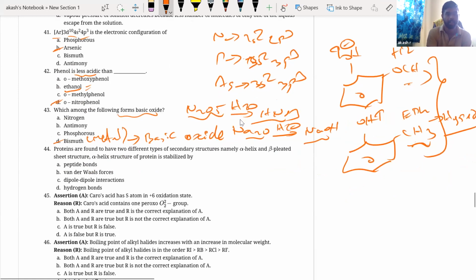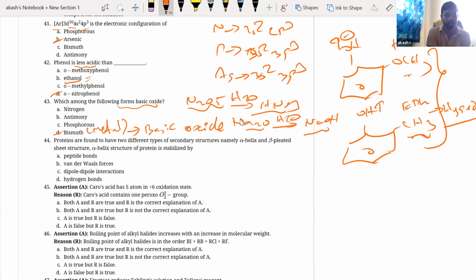Next. Proteins are found to have two different types of secondary structures, alpha helix and beta sheets. I think you know this. Alpha helix proteins are stabilized by hydrogen bonds. Either it's alpha helix or it is beta sheet, it is going to be only hydrogen bonds. Don't worry about it. Very easy.